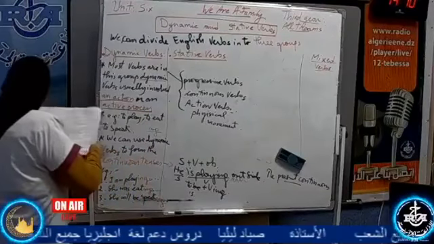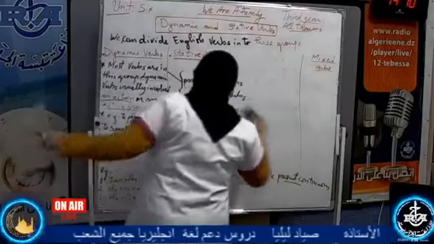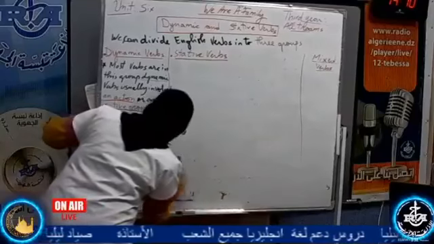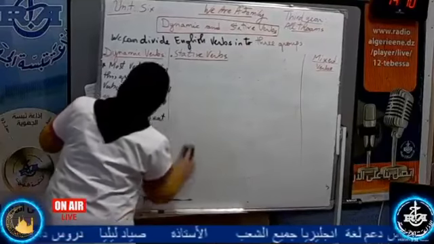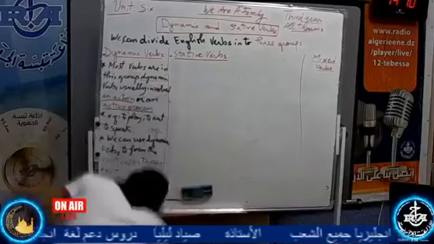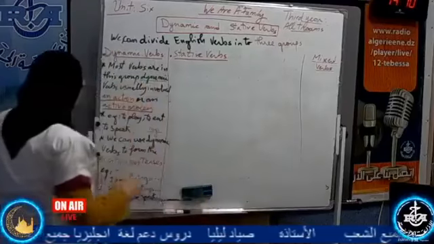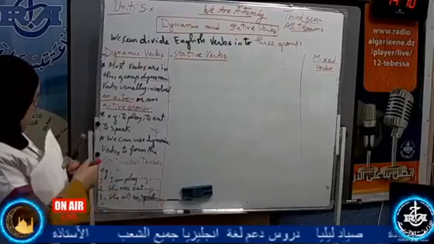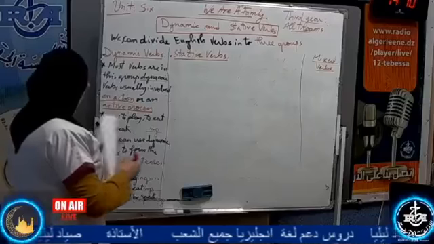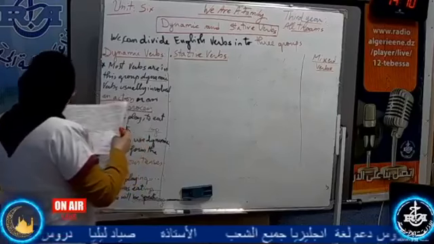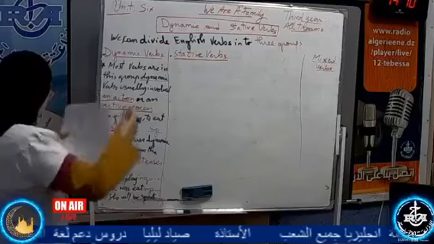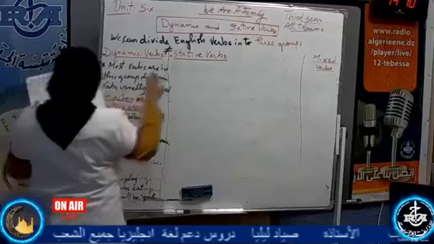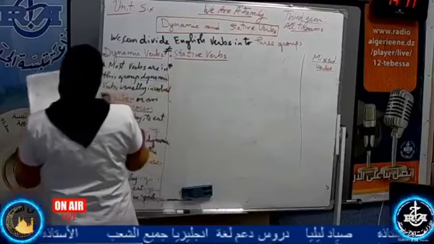Now, we move to the second group of verbs. Second one. Now, stative verbs, we have a lot of things to say according to these stative verbs. When we say stative verbs, it's the opposite of dynamic verbs. I'm going to give you an explanation or definition.